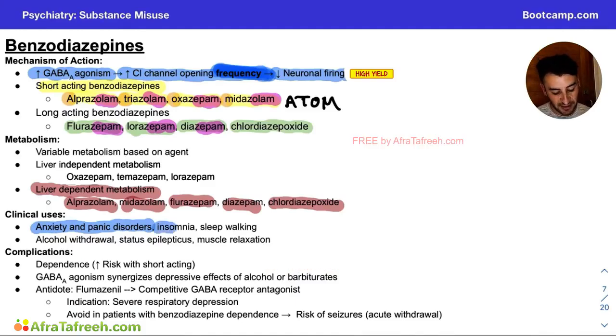Additionally, they can be used in insomnia, but remember from our insomnia episode, we talked about it's always important to eliminate the primary insult that could be causing insomnia first. So like caffeine or shift work or a proper sleep schedule or other things that could be causing people to have insomnia. Benzodiazepines are not a great choice. It's more of a second or last ditch effort to get someone healthy sleep.